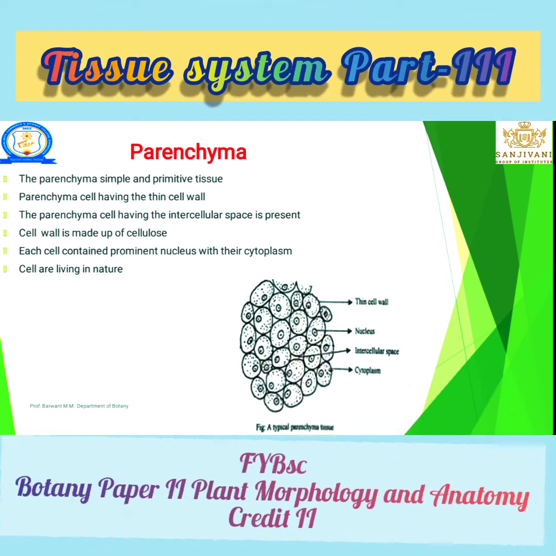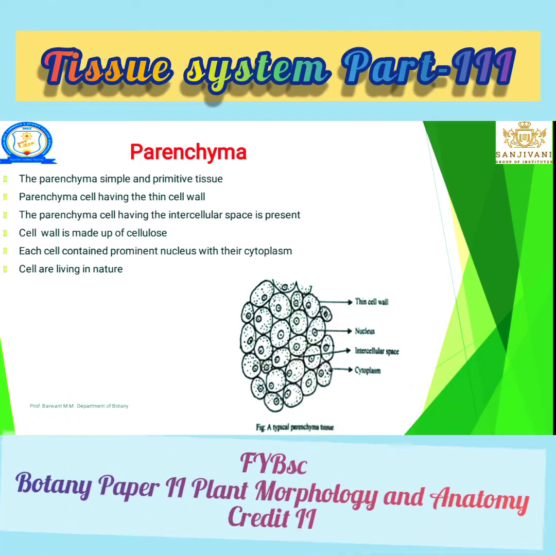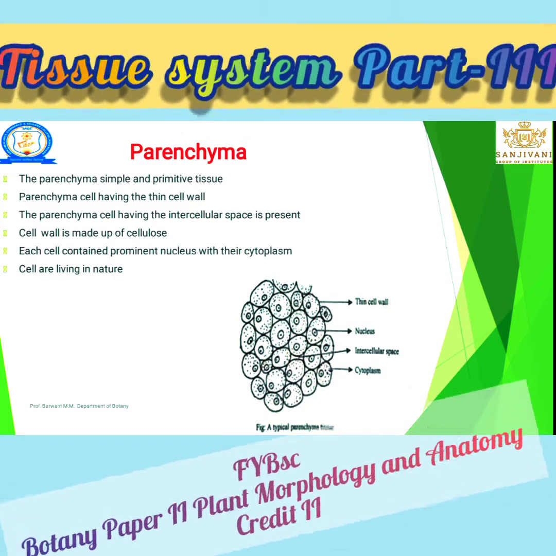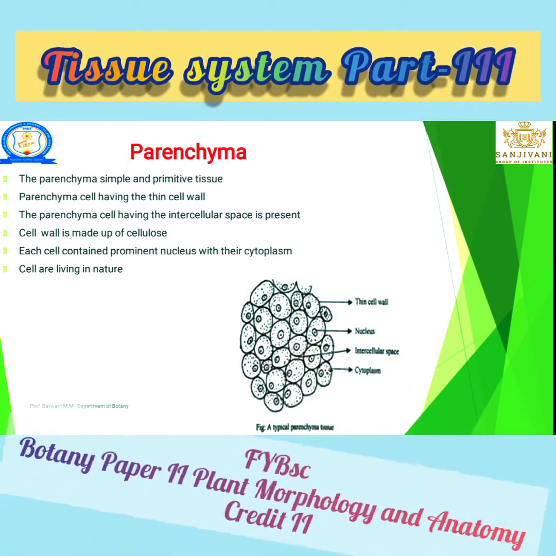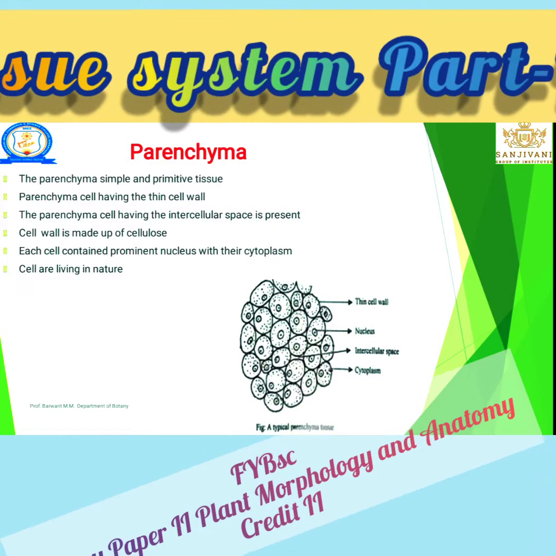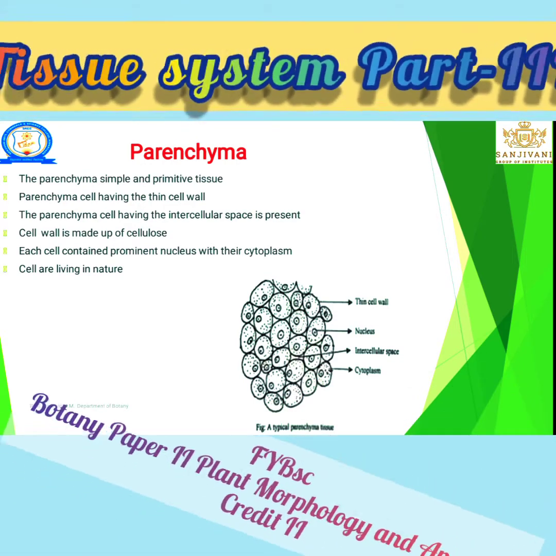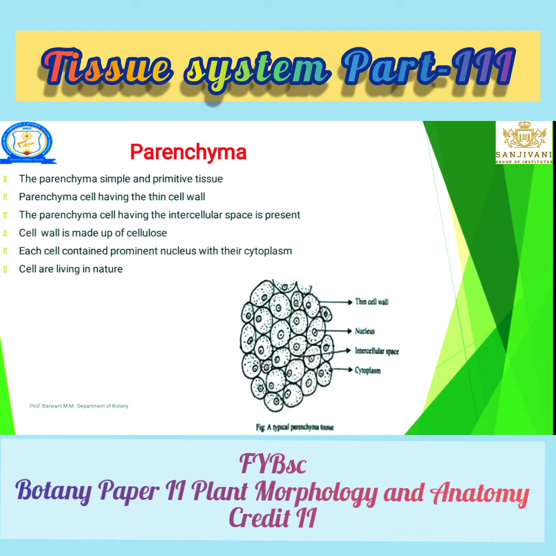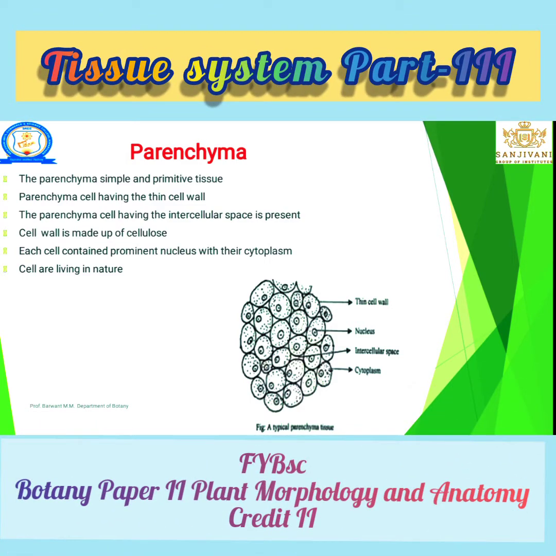Let's see how you can remember it. First character, it is simple and primitive; you can easily remember these words. Second character, the cell wall is thin. Third character, intercellular spaces are present. The cell wall is made up of cellulose, with a prominent nucleus and dense cytoplasm, and it is living in nature. These four to five characters we can easily remember, and draw this diagram.